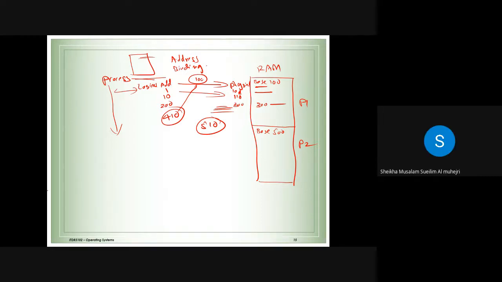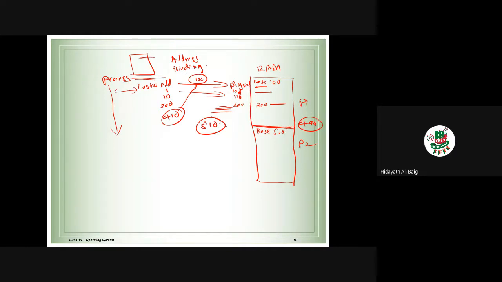No. What is the reason? I can use only up to this location, maybe up to 499 for process 1.